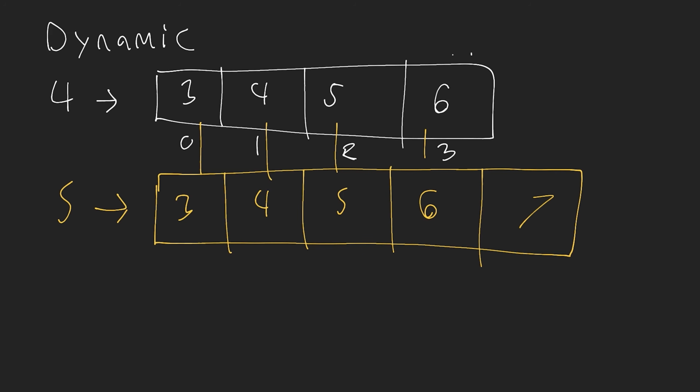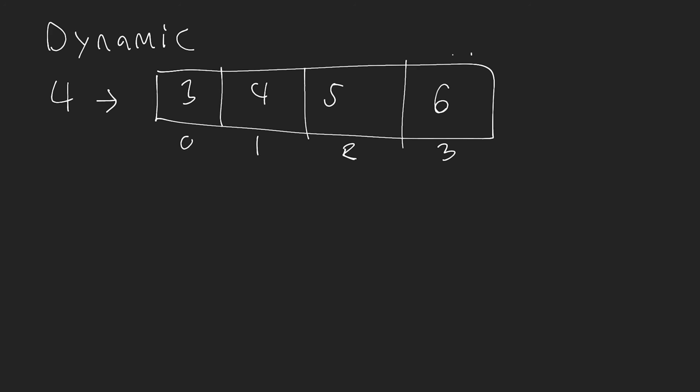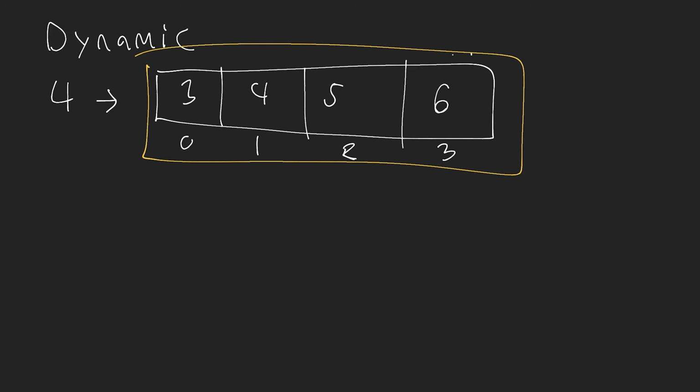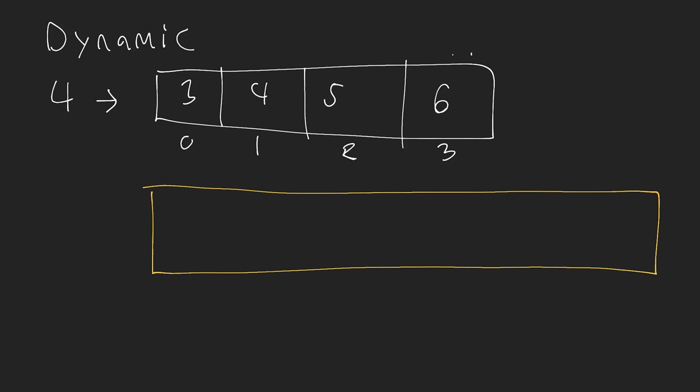However, that's not always the best way that we can resize a dynamically sized array. For example, we can set the original size to be larger than we need it to be, or when we need to increase the size of the array, we can increase it by more than one slot. So let's say that we get rid of all the stuff that we've done here, and now we use a different approach. So now, again, we have this fixed sized array of size 4, and we want to add another element to it. So we want this to act like a dynamic array. This time, when we resize the array, rather than just adding 1 slot, we actually double the size of the array.